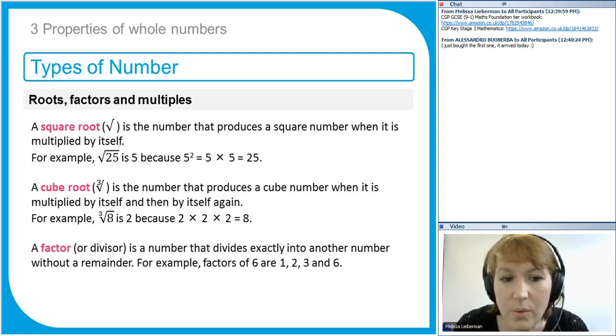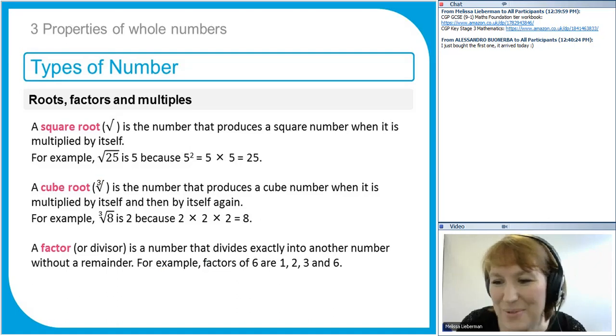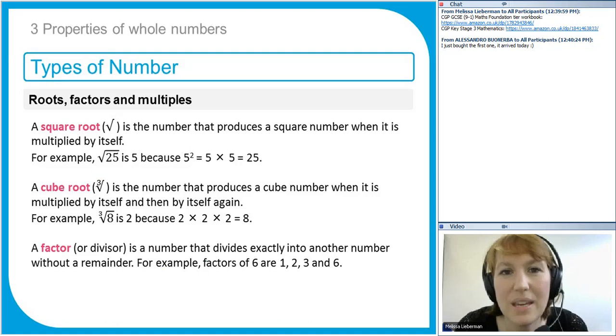Now, we're also going to learn today about factors. Another word for a factor is a divisor. And sometimes a divisor is an easier way of remembering it. It's a number that goes into another number. So a factor of 10 is, well, I've talked too much, so you tell me what a factor of 10 is. So when I say what is a factor of 10, what I'm asking you is what is any number that divides into 10 exactly without leaving a remainder.